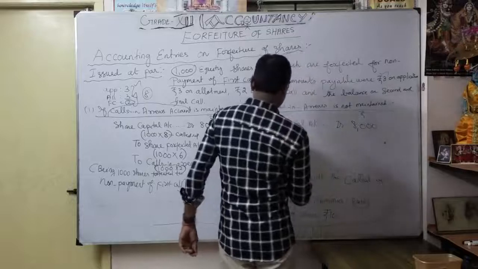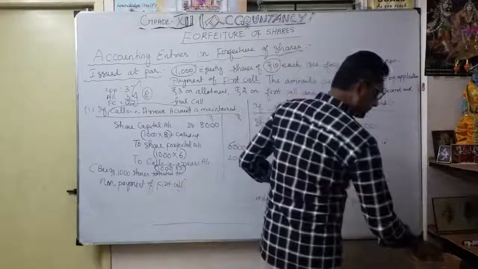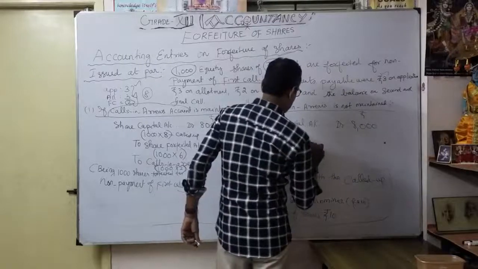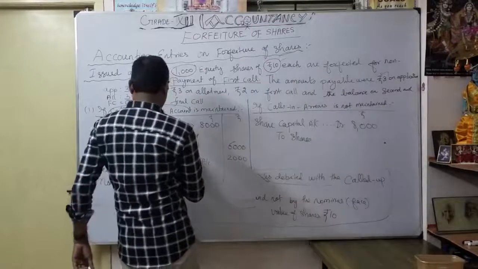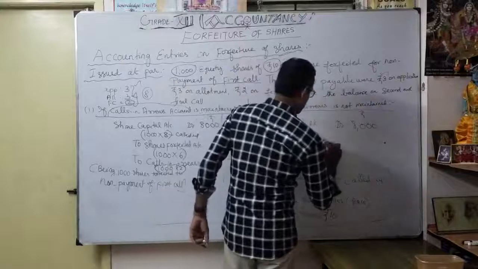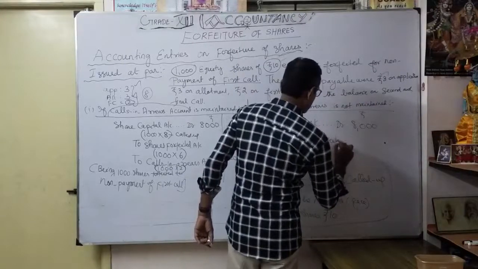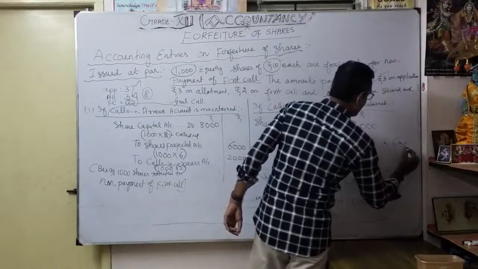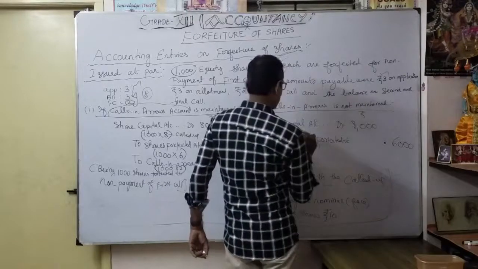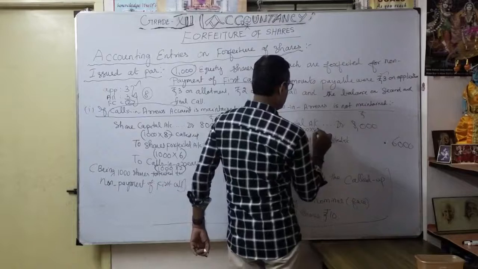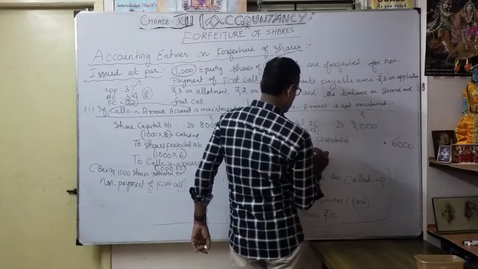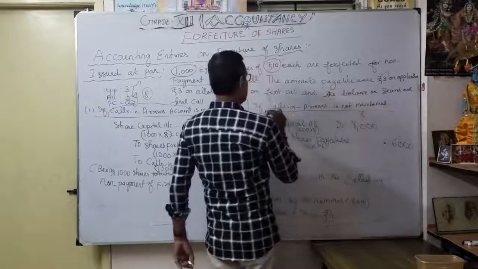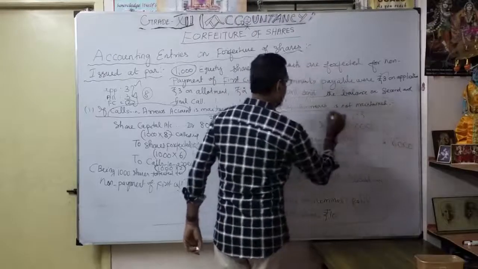To share forfeited account, how much? 6,000. Again now 8,000 is 1,000 into 8 here, and here 1,000 into 6.